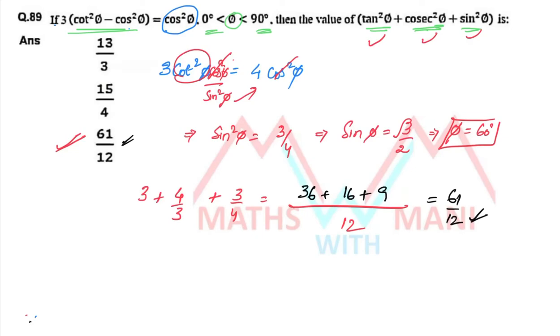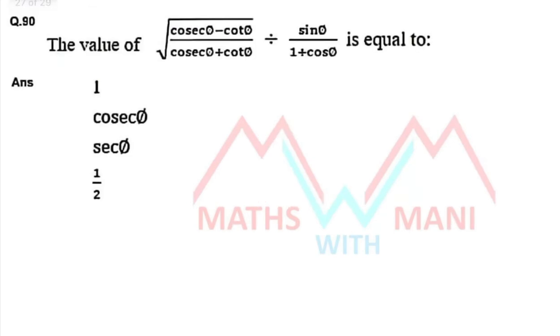Okay, next, 90th. You have to solve it in a very easy manner also, not to worry. So what you have to find out here? Square root of (cosecant phi minus cot phi) by (cosecant phi plus cot phi), divided by sin phi by (1 plus cos phi), which is equal to how much? Here you can take phi equal to 45. 45 is simple, then also you will get it.